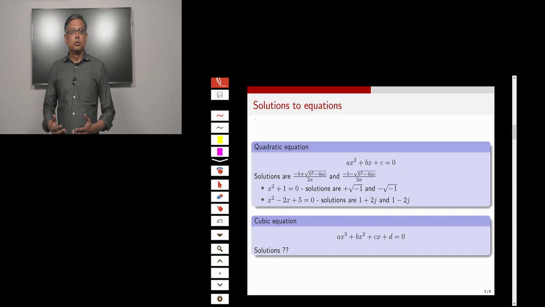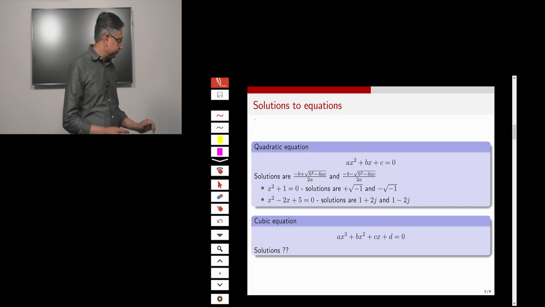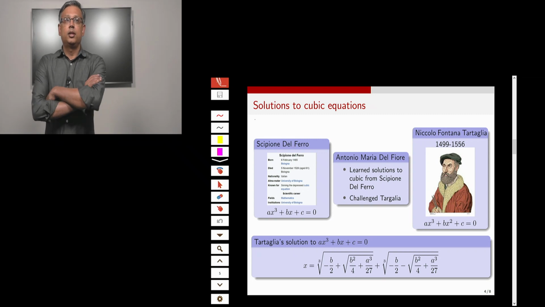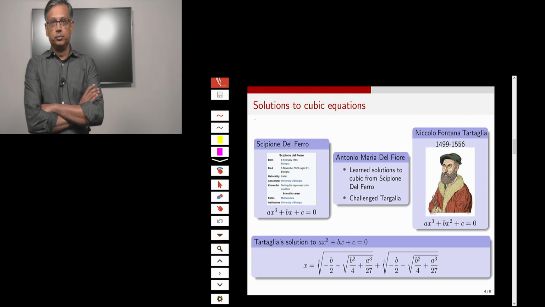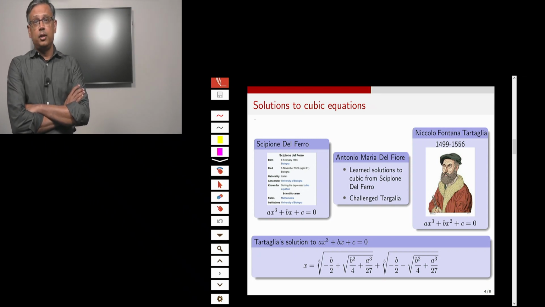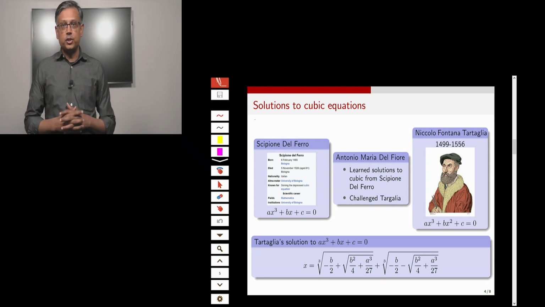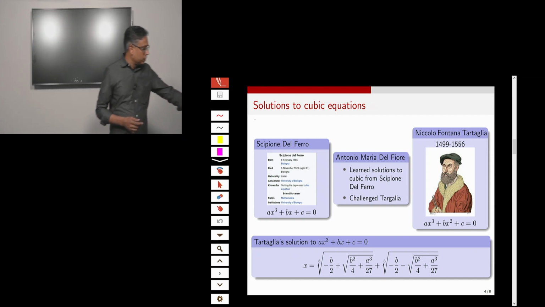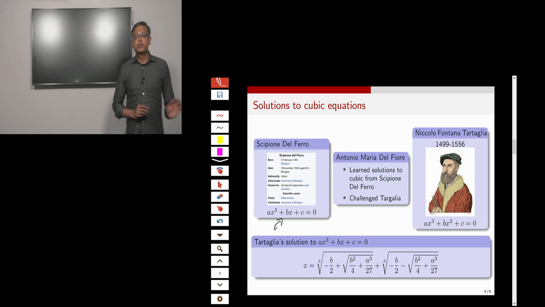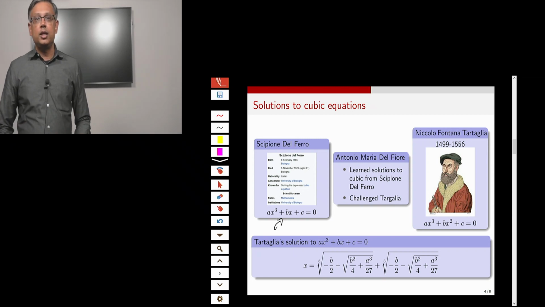Now, you might be wondering, what do complex numbers have to do with cubic equations? And here is where the story starts. It turns out that there was a mathematician by the name Scipione del Ferro. Scipione del Ferro found a formula to solve a particular form of the cubic equation known as the depressed cubic. So he found a formula to solve cubic equations of the form ax cubed plus bx plus c equal to 0. Notice that the x squared term is missing there, and this is called a depressed cubic.